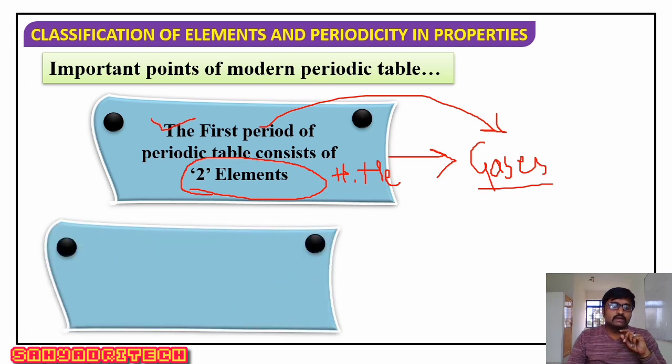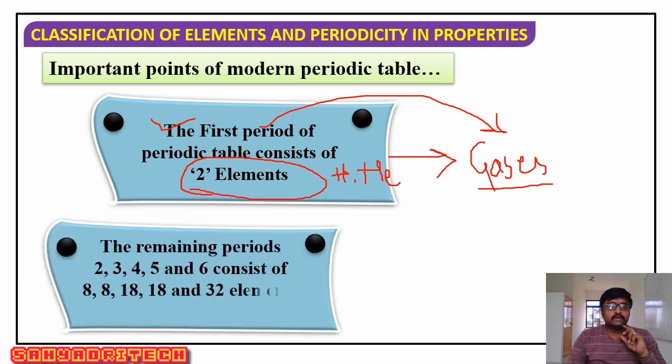Well, the second thing to be remembered: the first period has only two elements. Then the remaining periods, say 2, 3, 4, 5, and 6, consist of 8, 8, 18, 18, and 32 elements respectively. So out of 7 periods, the first period contains only 2 elements. The second, third, fourth, fifth, and sixth periods consist of 8, 8, 18, 18, and 32 elements respectively.